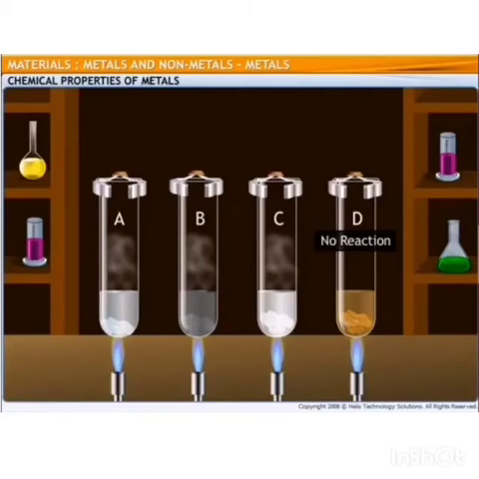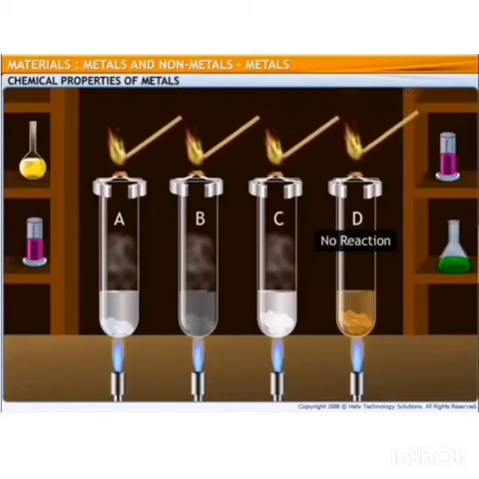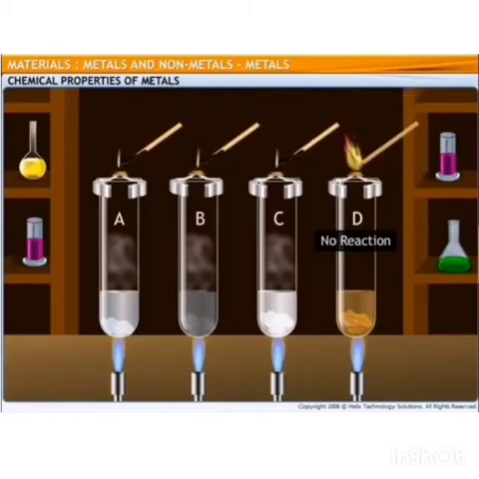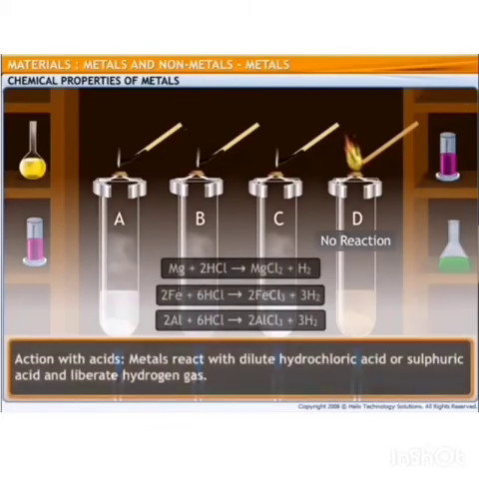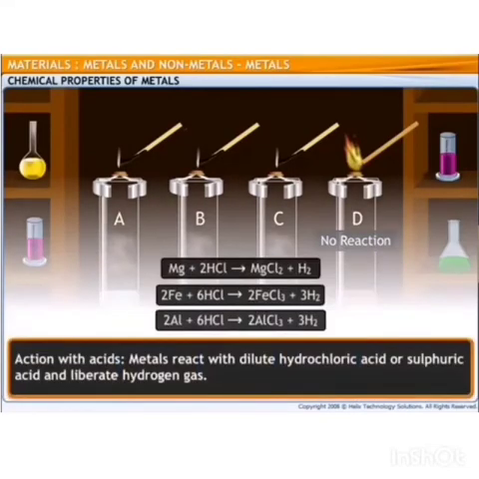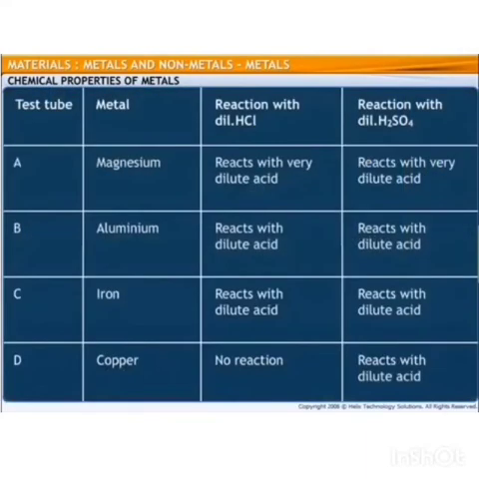But how do we know it's hydrogen? To test the gas, we introduce a burning splinter near the mouth of the test tube. The splinter is put off with a pop. It shows that the gas is hydrogen. From this, we can conclude that metals react with dilute hydrochloric acid and liberate hydrogen gas. Please draw this table in your classwork copy.